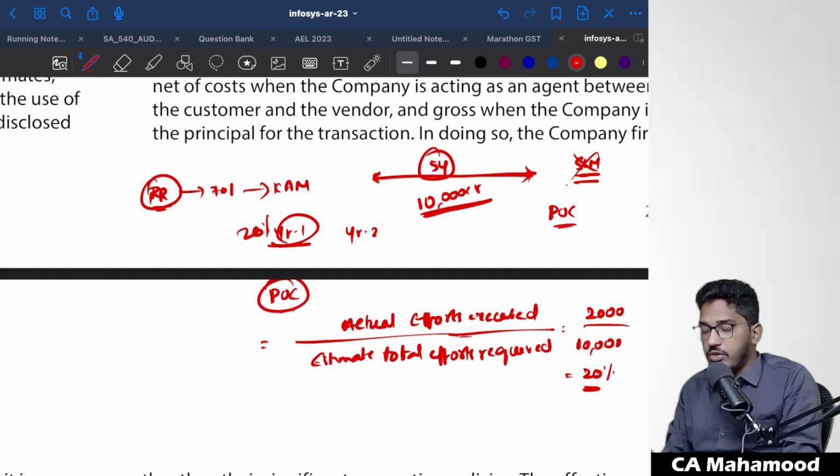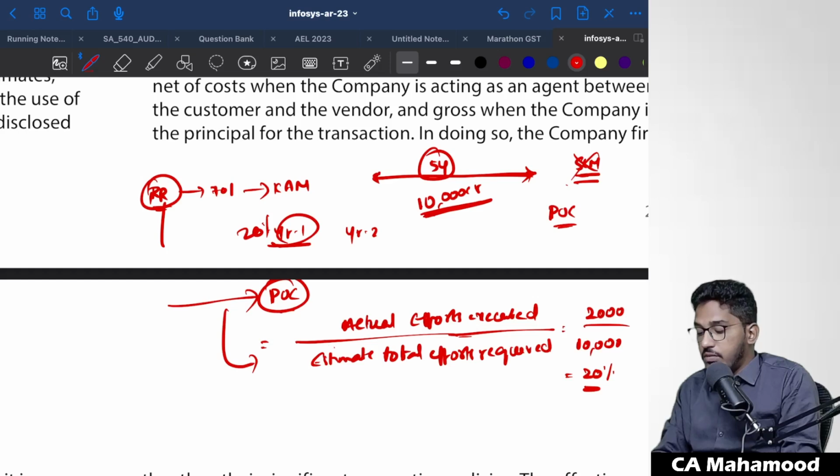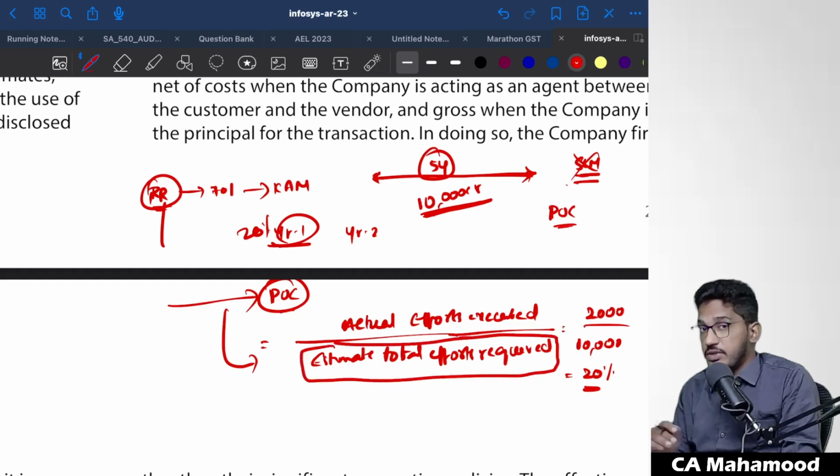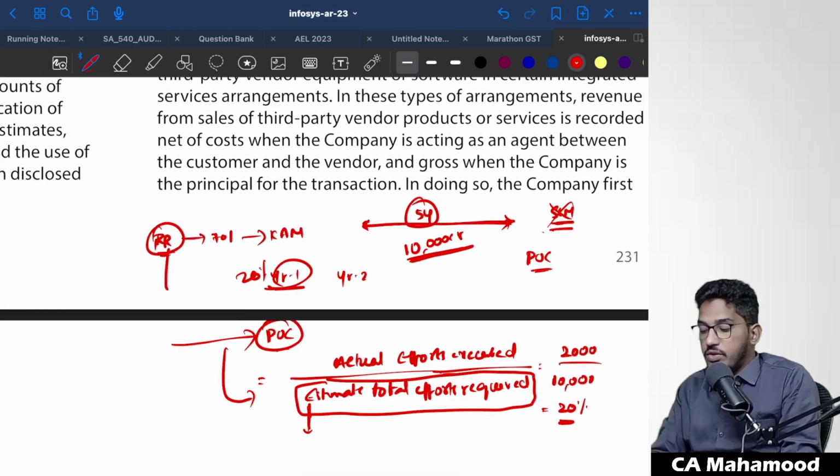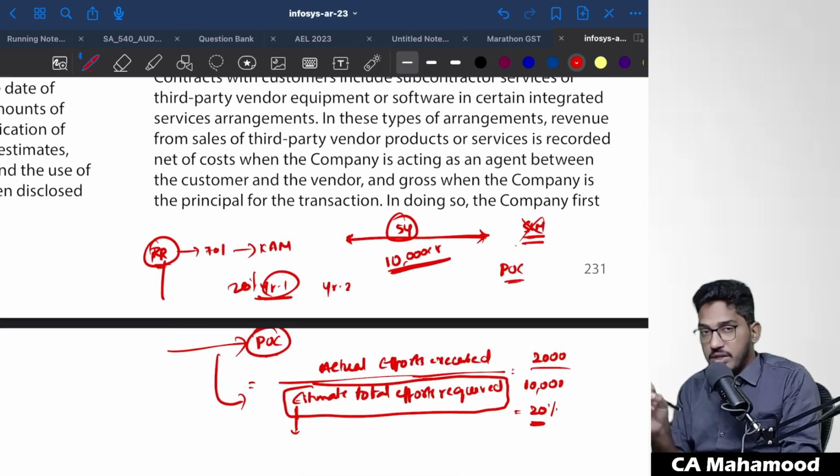So if you see this entire formula, the revenue recognition depends on percentage of completion. Percentage of completion depends on this formula, and one of the important factors is how many total efforts will be required for completion of the entire project, which is purely an estimated figure, not an exactly, precisely calculated figure. So that's why one of the major areas in IT companies where they make use of accounting estimates is revenue recognition.